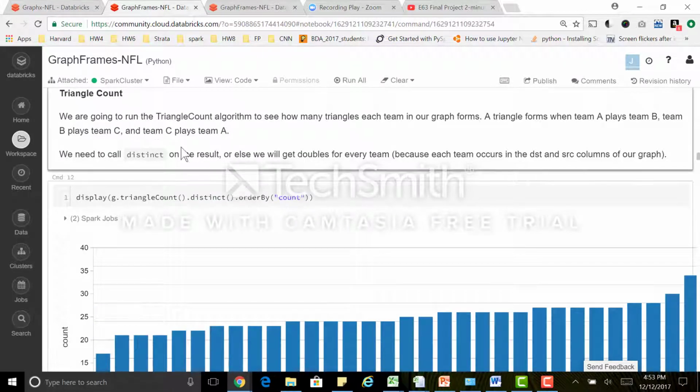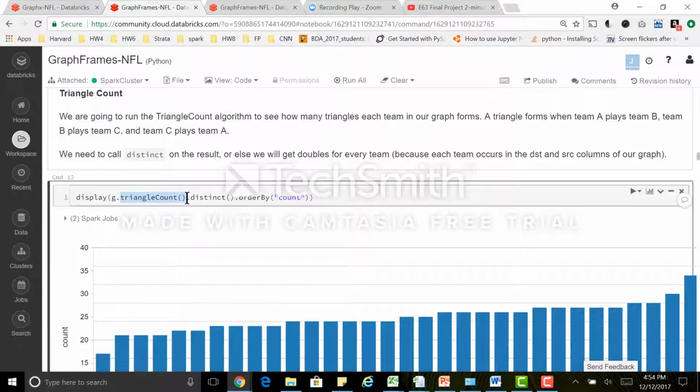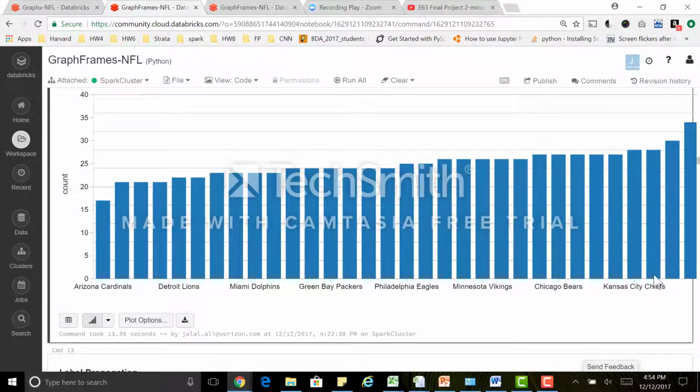Triangle count is an interesting API function in a graph. It counts for you how many triangles are formed with the same team. Once you look at the triangle counts, surprisingly, Arizona has 17, Cardinals have 17, and Patriots, at the end of this one, have 34.